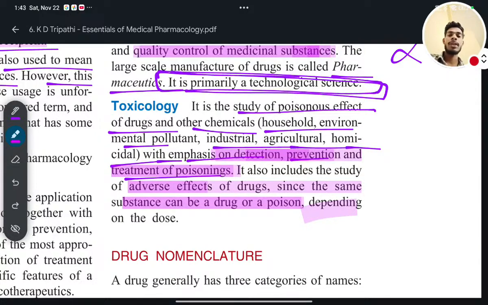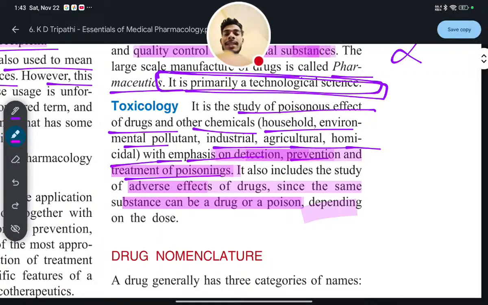For example, if you are taking paracetamol, if you are a doctor and an MR will come, so what will he say? He will say, sir, this is paracetamol, this is an antipyretic. Antipyretic means it will reduce the body temperature. If a patient comes to you and tells you that he has fever, then you can write this paracetamol.